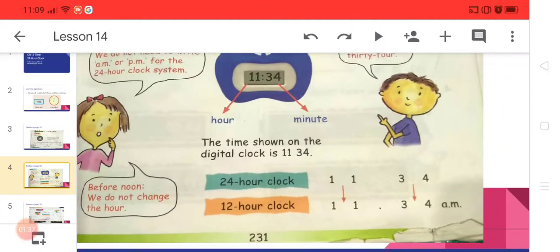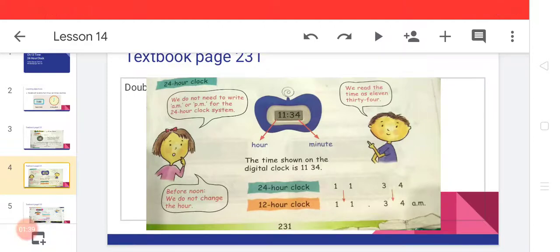Okay guys, in this area, on the same page 231, the 24-hour clock. You can see in the picture 11 is the hour and 34 is the minute. We can read this time as 11:34. We do not need to write AM or PM with a 24-hour clock. This is a very important point. Keep it in your mind. Okay.